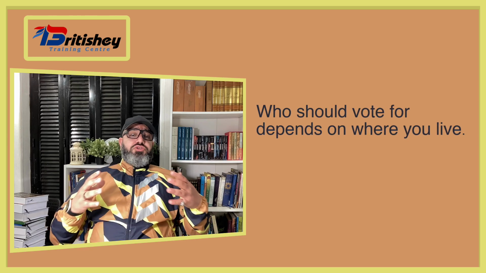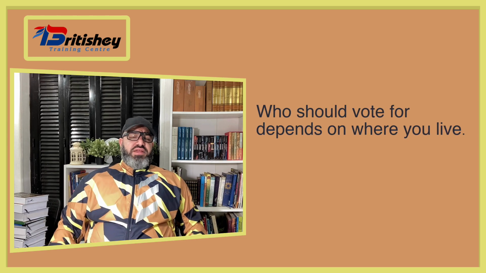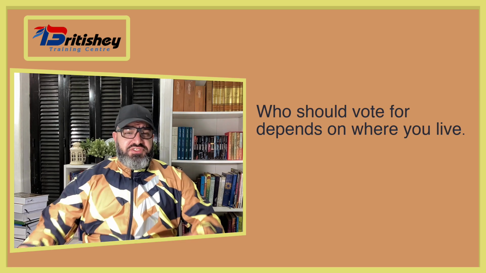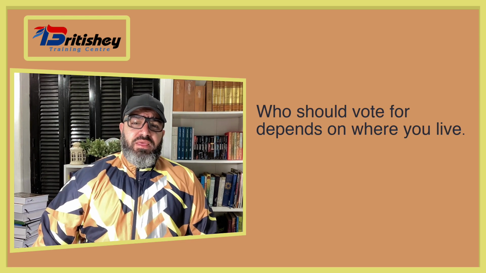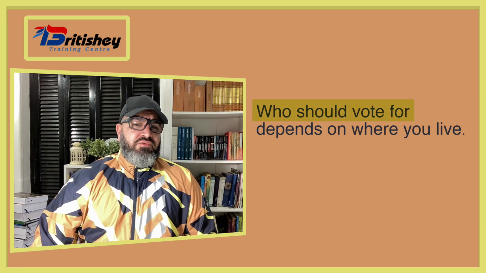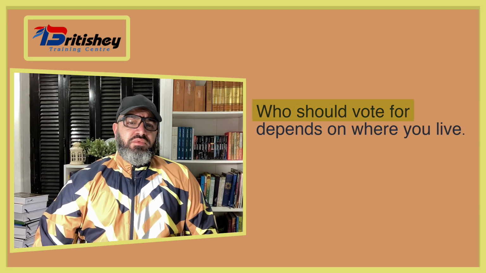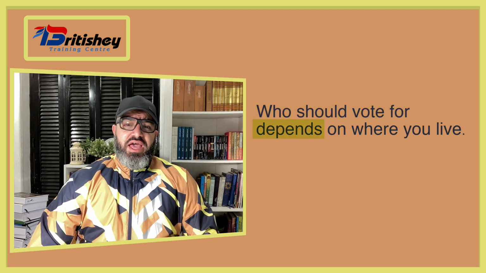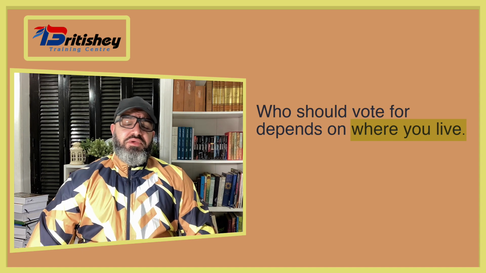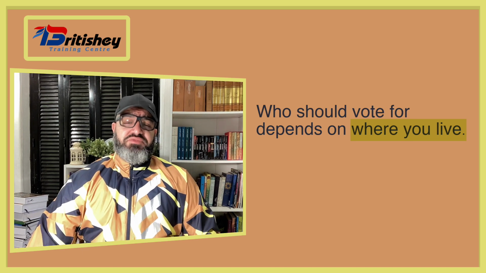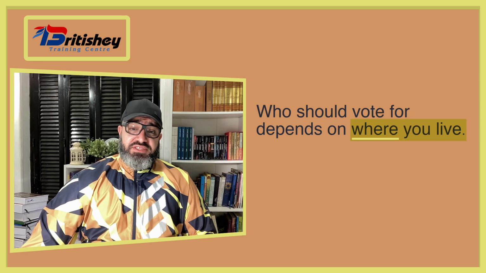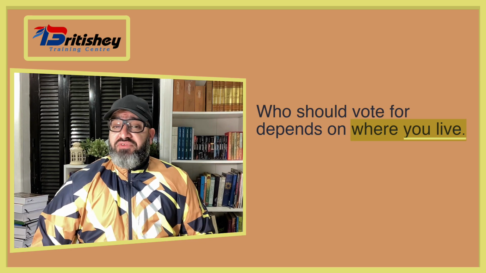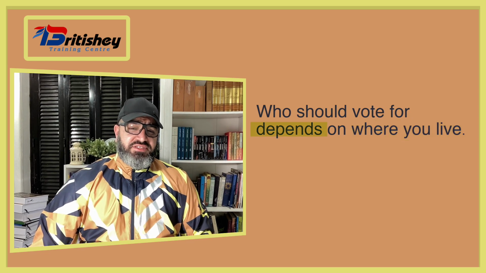And what we have, my friends, let's read this one together. "Who should vote for depends on where you live." And let's analyze it to see whether this is right or wrong. What do we have here? We have "who should vote for." And then we have "depends." Depends, that looks like the main verb here. And funny enough, "depends on" is followed by a noun clause, "where you live." But when you think about this noun clause, "where you live," it looks fine. Why? Because we have "where," that's a noun clause connector. Then we have "you," subject, "live," verb. So that's fine then. And we've got "depends," that's the main verb.